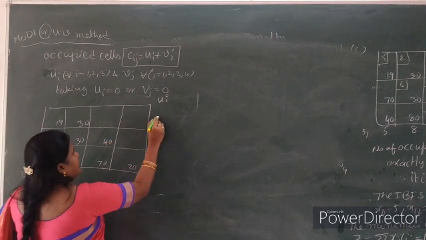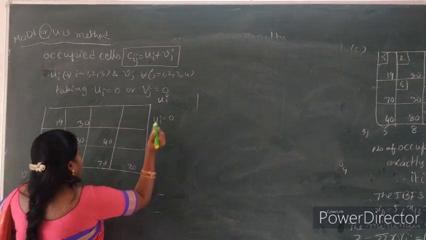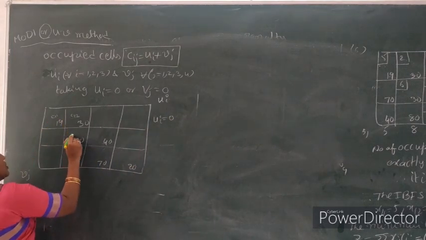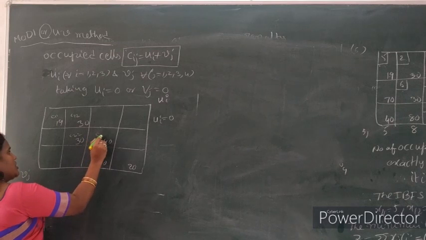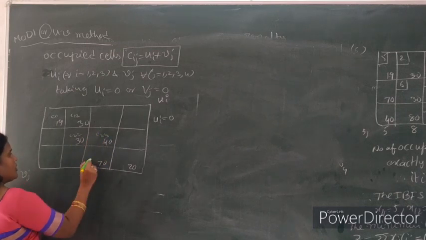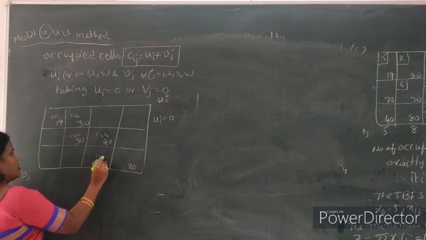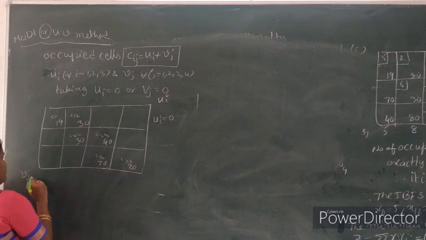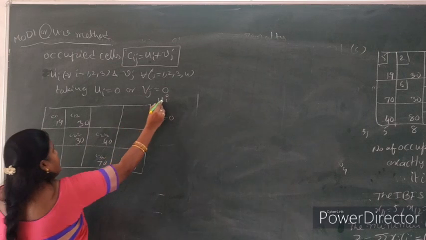Now we can take U1 equal to 0. So this is C11, C12, C22, C23, C33, C34. Now find out Vj values and Ui values.